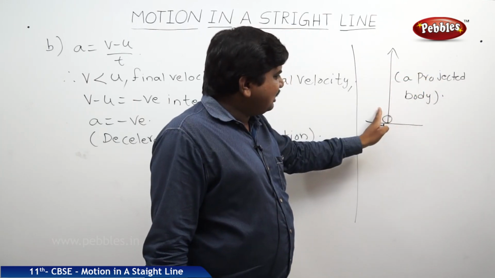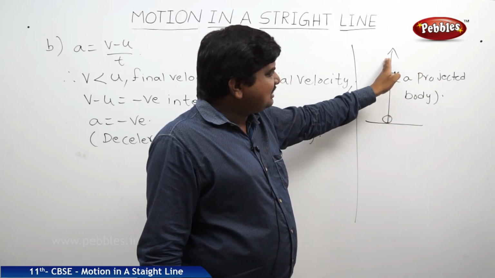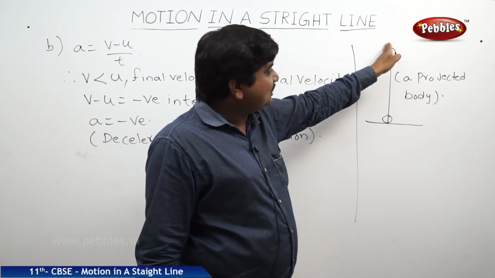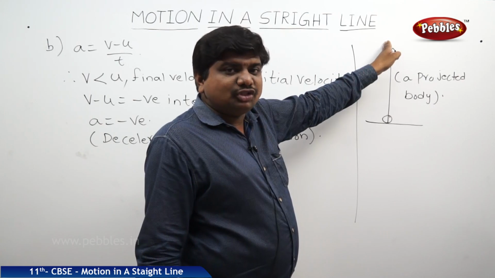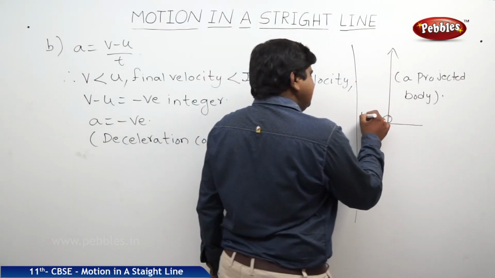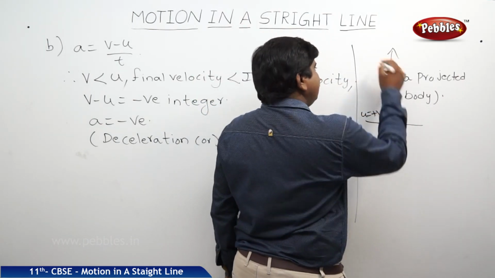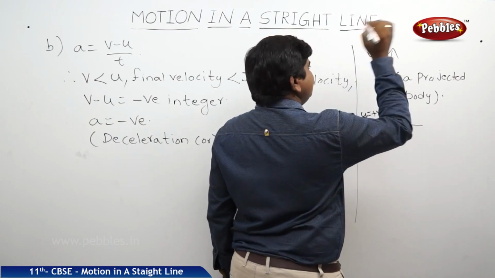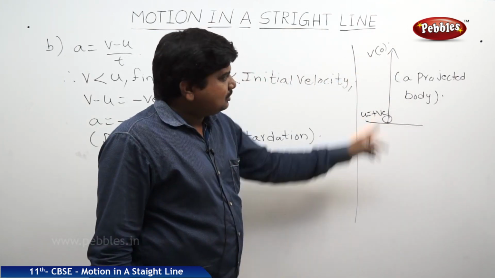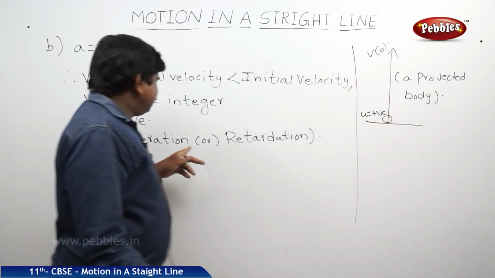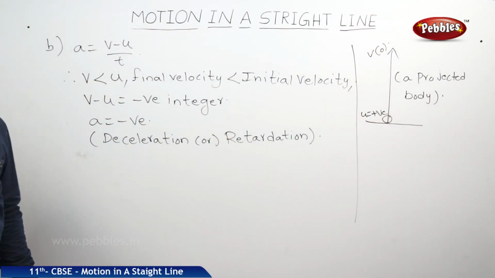That's why its velocity is going to decrease until, at the maximum height position, its velocity completely becomes 0. So u is some positive value, but v becomes 0. In comparison, v is less than u. So for projected bodies, this deceleration or retardation is possible.